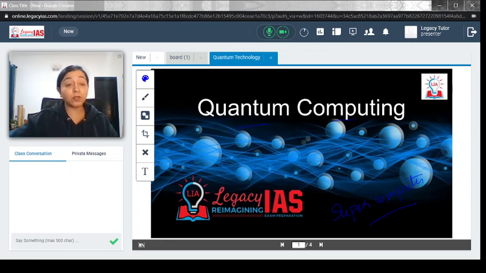So just remember, UPSC has been asking in the prelims specifically about the application of various technologies. For example, let's take this year only, the UPSC 2020 prelims examination. They asked about the application of drones. So that is how they have been asking questions. In that regard, quantum computing and its application also become important. So let's start and try to understand all the concepts.